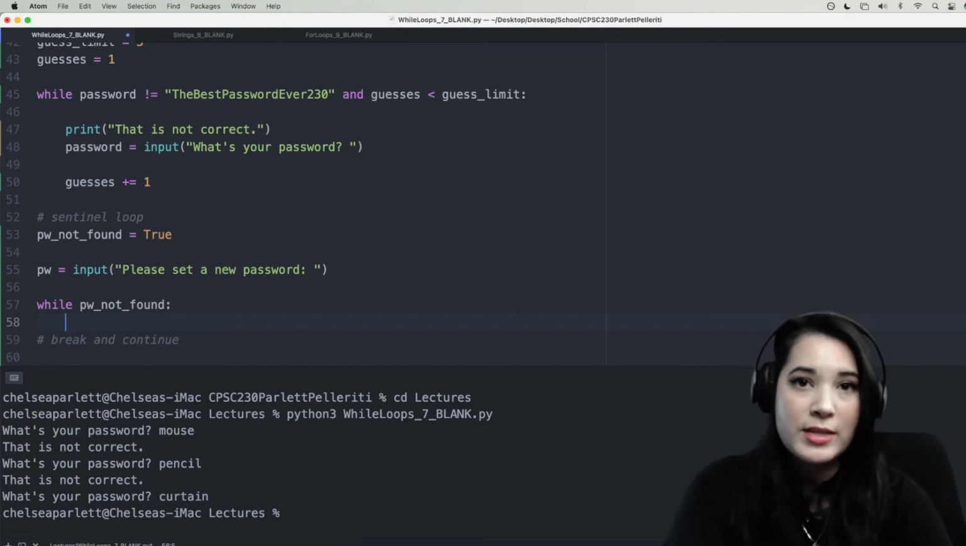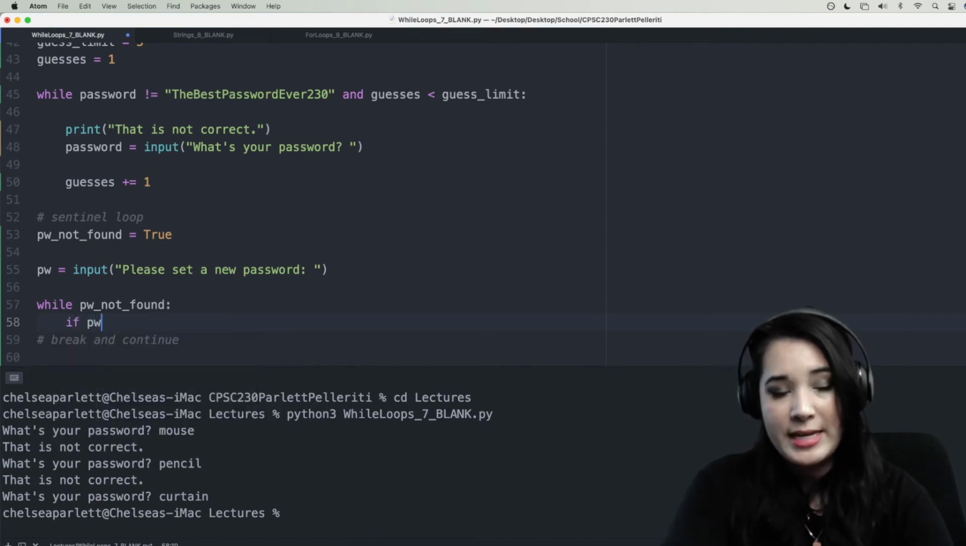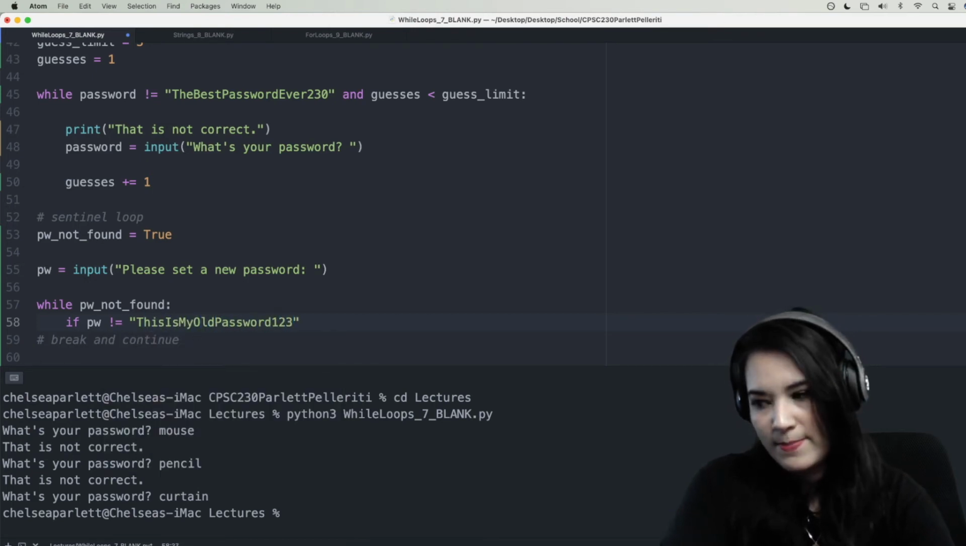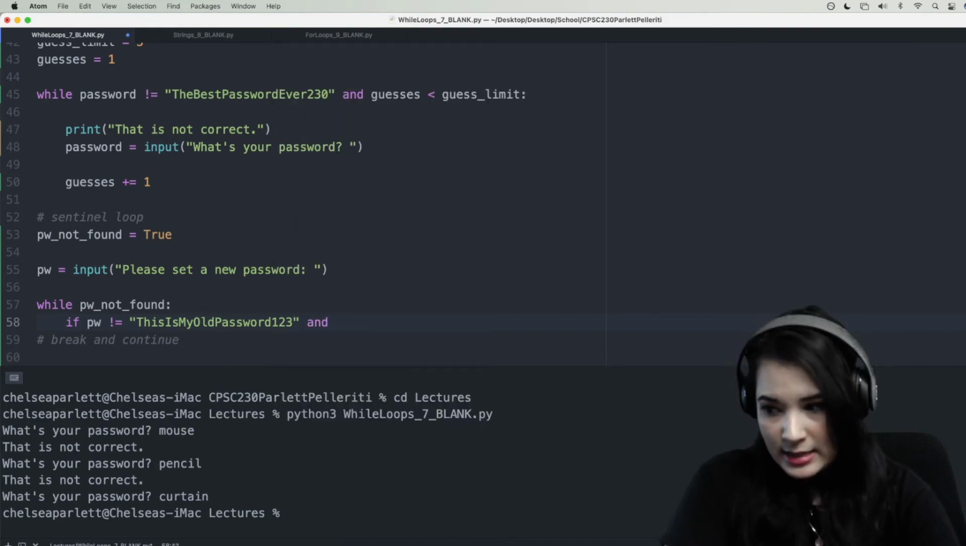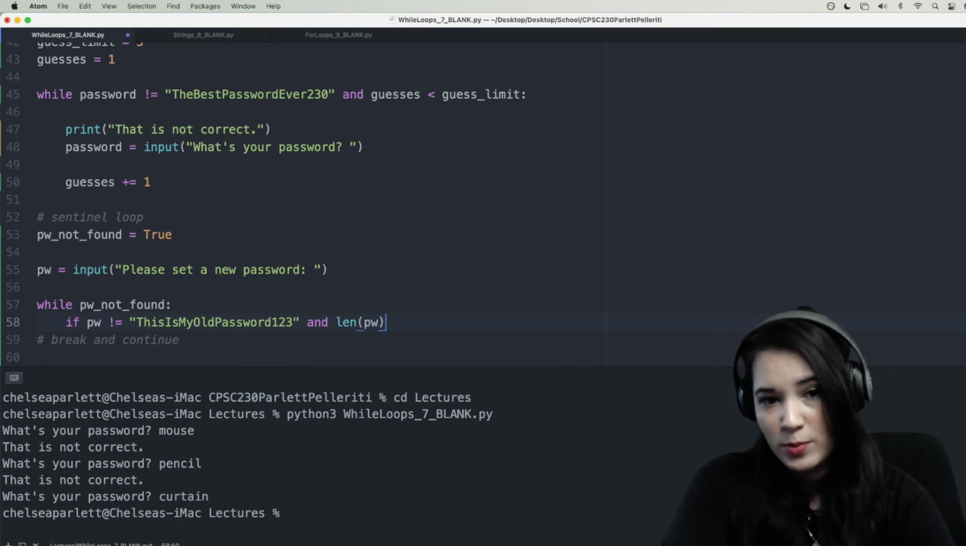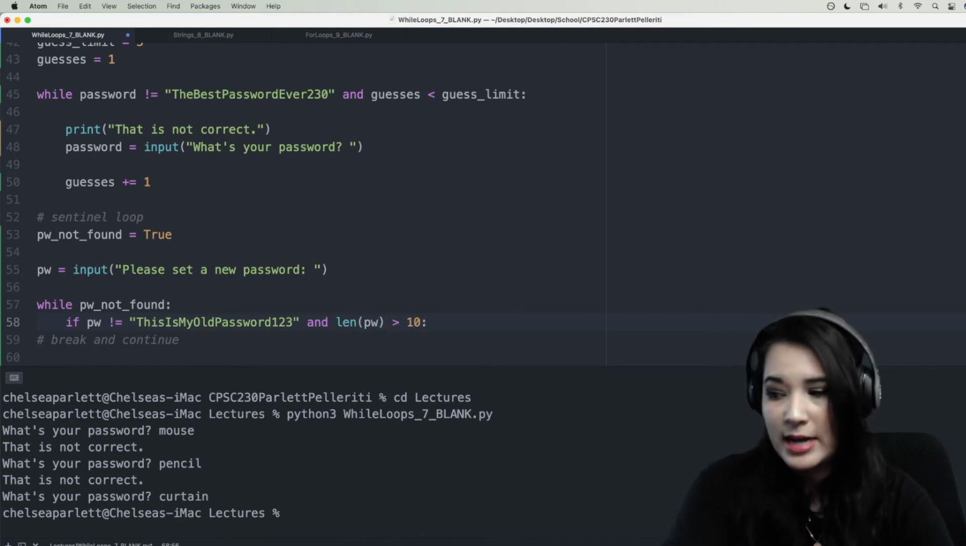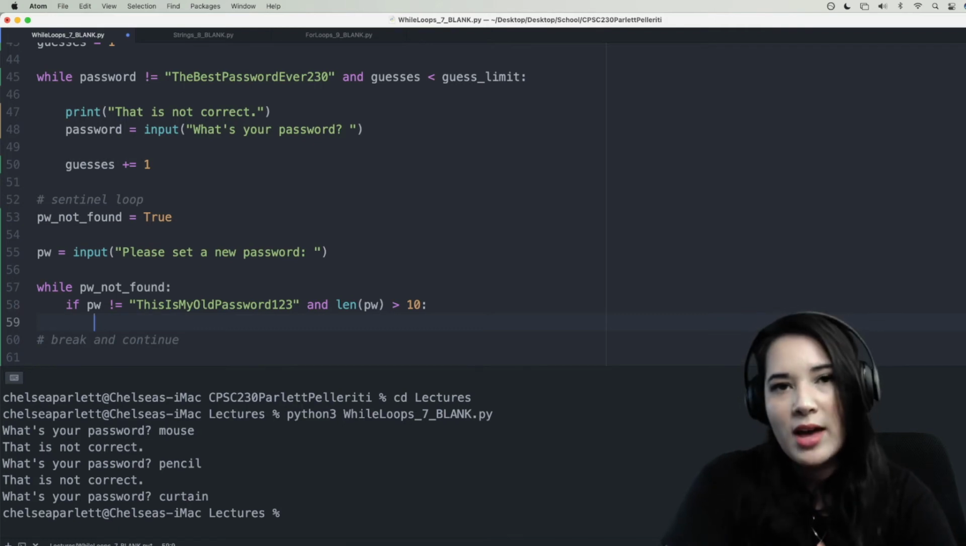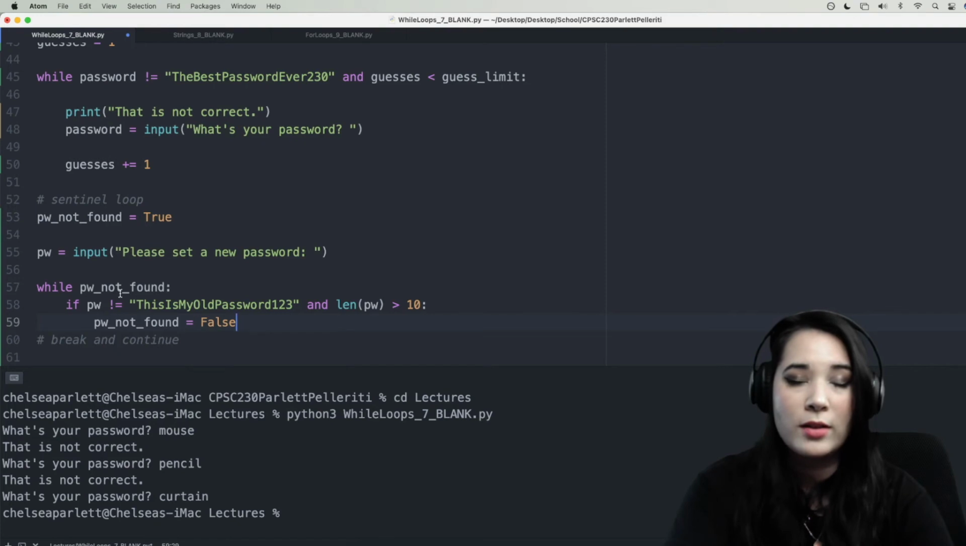We can check that using an if statement. We'll say if pw is not equal to our old password. Let's say our old password is this_is_my_old_password123 and len of password is greater than 10, so if it's longer than 10 characters. If both those conditions are satisfied, it's not their old password and it's longer than 10 characters, we're going to say, okay, that's a suitable password. And we're going to set pw_not_found equal to False. This will cause our while loop to exit because the condition, this variable, is now false.